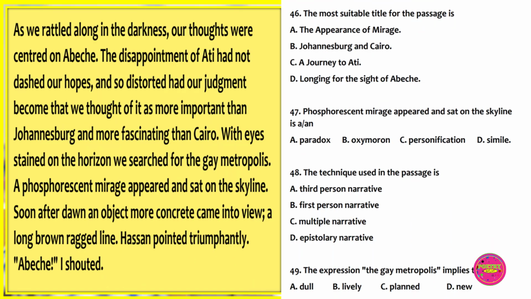Next extract. As we rattled along in the darkness, our thoughts were centered on Abechi. The disappointment of Ati had not dashed our hopes, and so distorted had our judgment become that we thought of it as more important than Johannesburg and more fascinating than Cairo. With eyes strained on the horizon, we searched for the gay metropolis. A phosphorescent mirage appeared and sat on the skyline. Soon after dawn, an object more concrete came into view. A long brown ragline. Hassan pointed triumphantly. Abechi, I shouted.